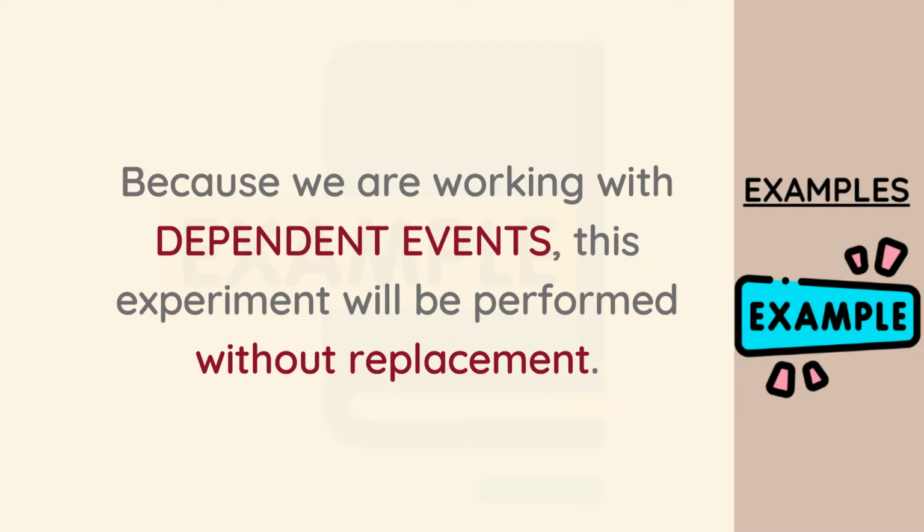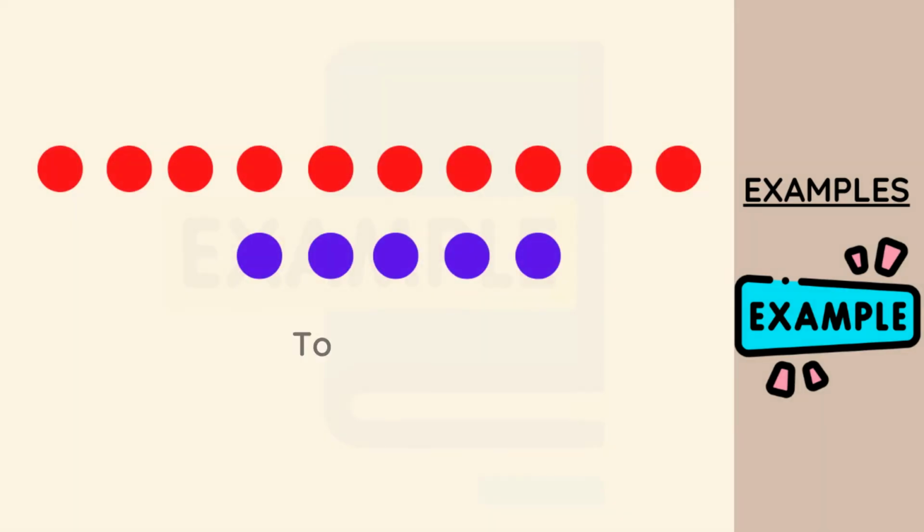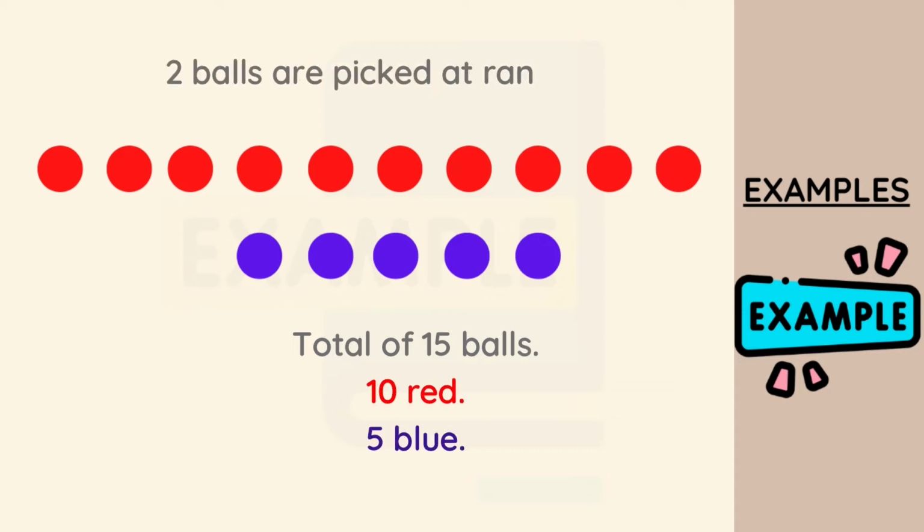So let us assume we have a bag containing a total of 15 balls. We have 10 red balls and we have 5 blue balls. So 2 balls are picked at random. How do we use this experiment to prove the point that we actually have dependent events?